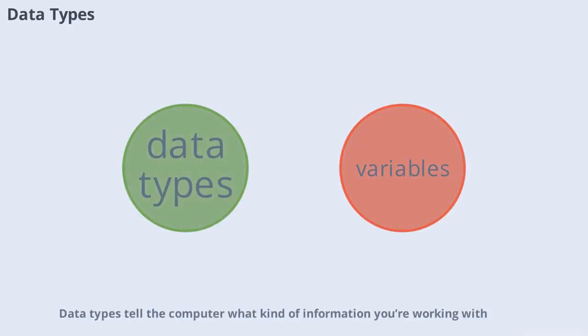Data types tell the computer what kind of information you're working with. The most common types are numbers, text called strings, and true-false values called booleans. For example, 5 is a number, hello is a string, and true is a boolean. Knowing the data type helps the computer understand how to use the information. Each programming language has its own way to handle data types, but the idea is always the same.